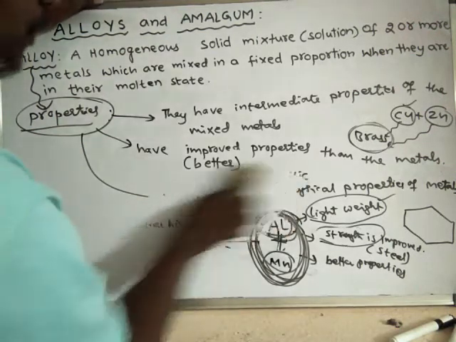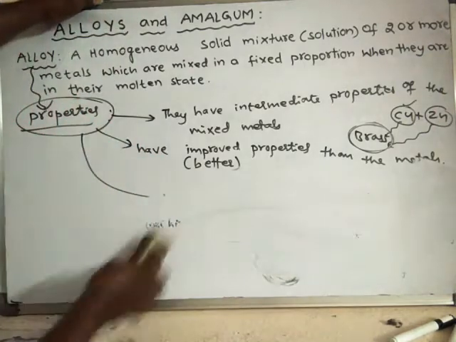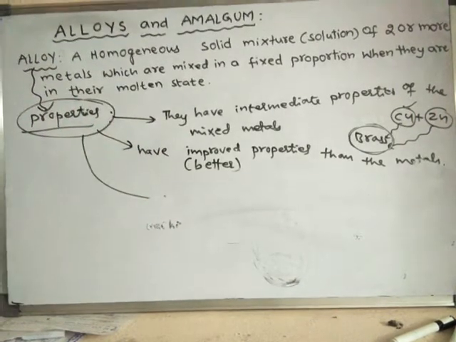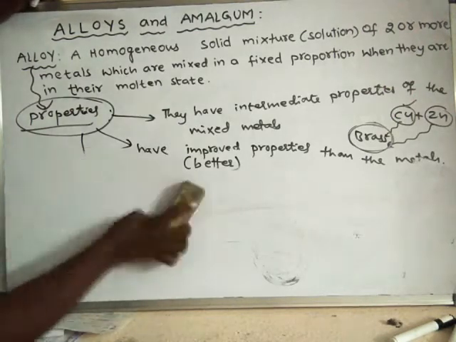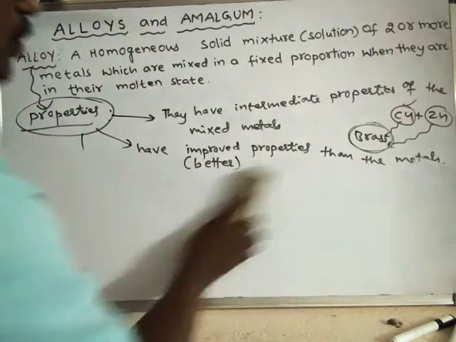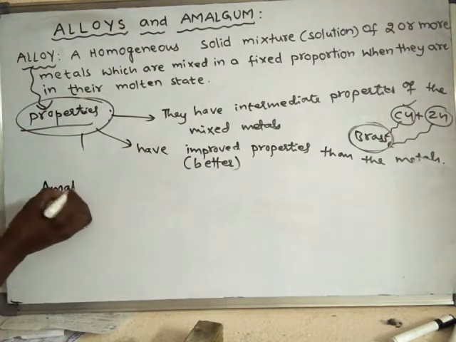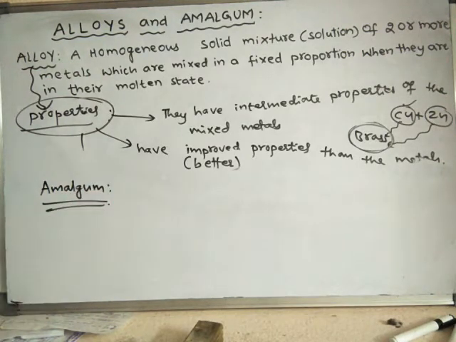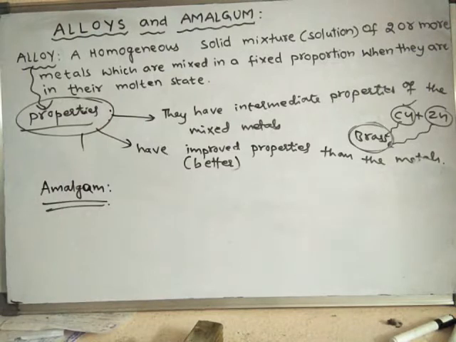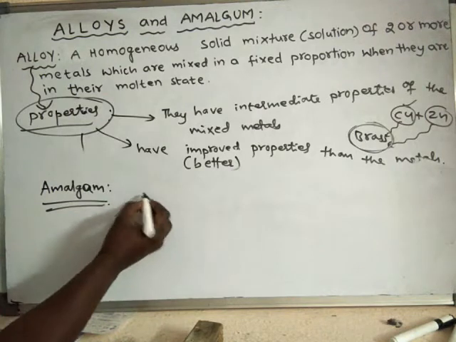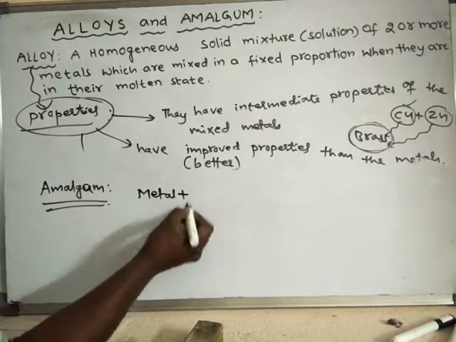There is another term known as amalgam. What is amalgam? Amalgam is nothing but a mixture of any metal with mercury.